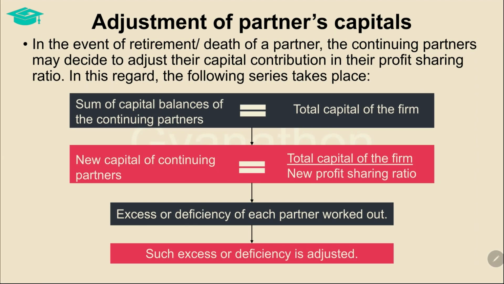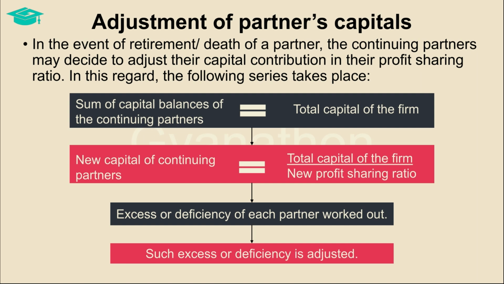We have seen that in the event of admission of a new partner, sometimes the partners may decide to adjust their capitals to be proportionate to their profit sharing ratio. In a similar way, even in the event of retirement or death of a partner, when all other adjustments happen in the books and the continuing partners establish a new profit sharing ratio, they may decide to adjust their capitals in such a way that it becomes proportionate to their profit sharing ratios.